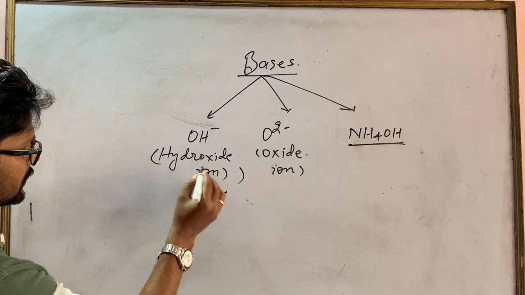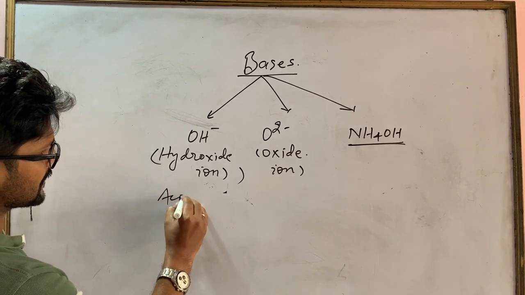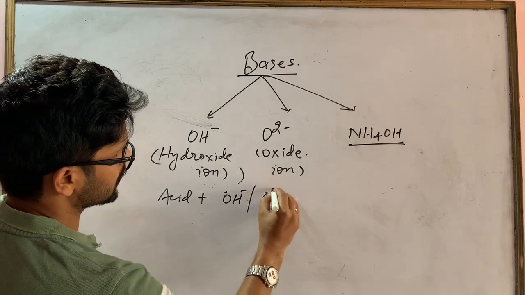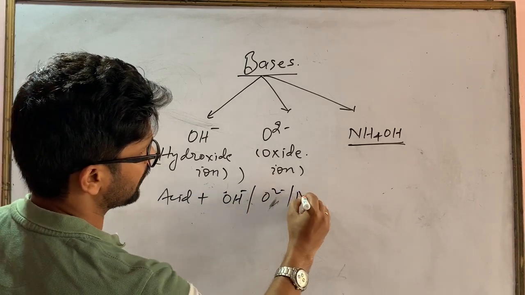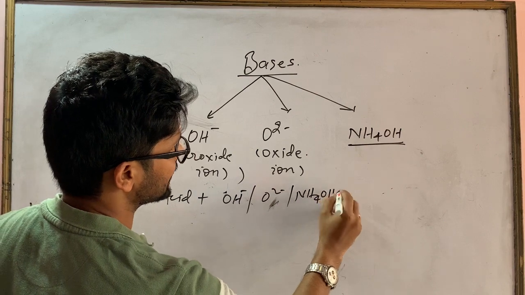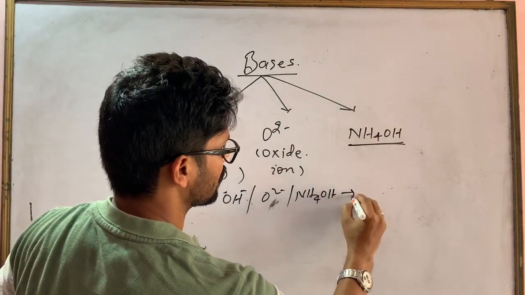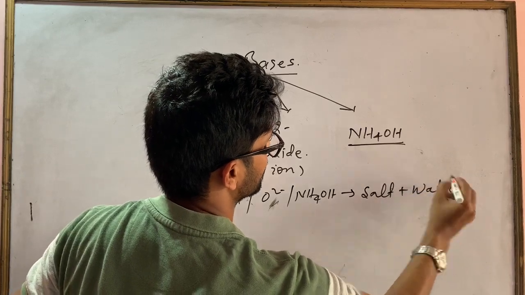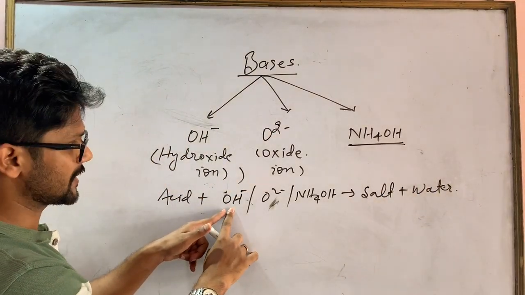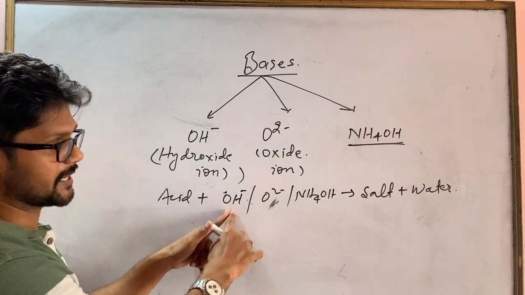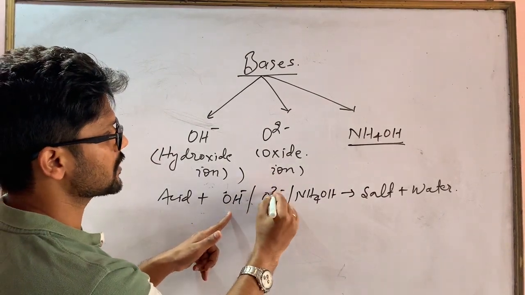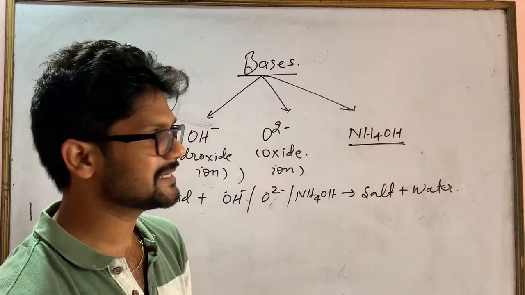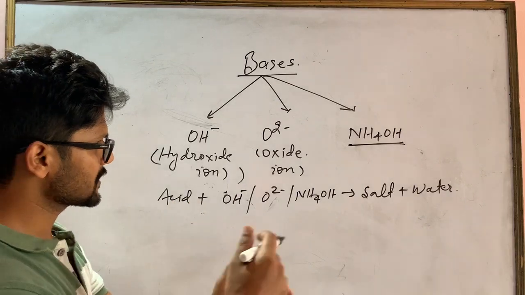So all either hydroxide or oxide or ammonium hydroxide, when they react with acid, they always give salt and water. I have written here hydroxide. You can write here metal hydroxide, or you can write here metal oxide. So a very simple key I am giving so you can easily understand. Now next classification.